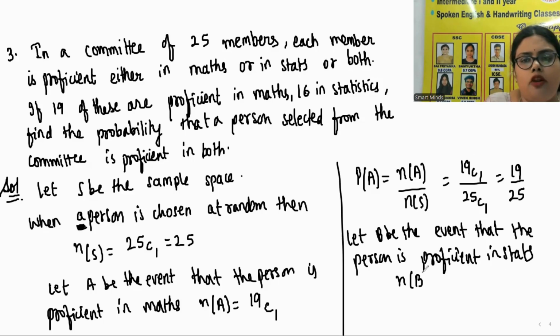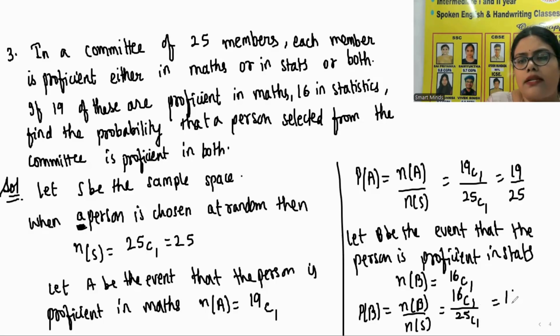So we take n of B is equal to how many people are good in stats? 16. But we are selecting any one out of 16. So that is 16C1. So P of B will be n of B by n of S. That is 16C1 by 25C1. That is 16 by 25.